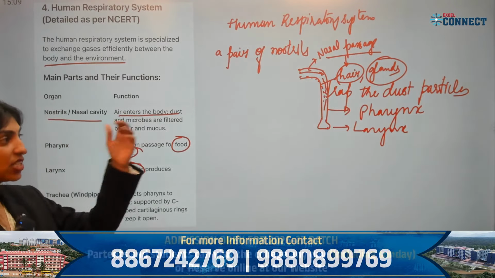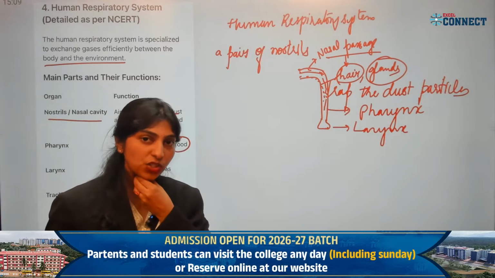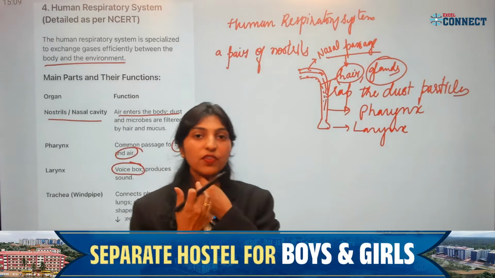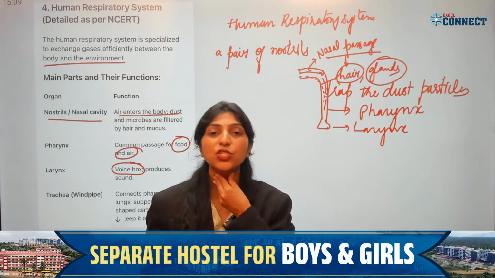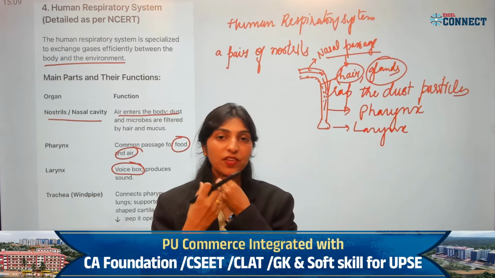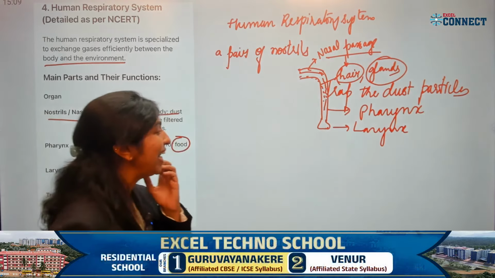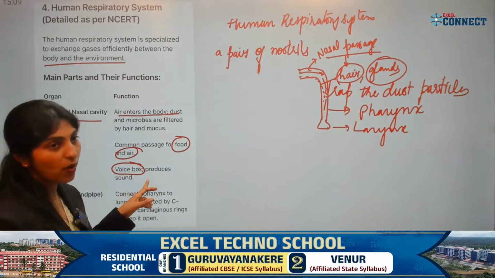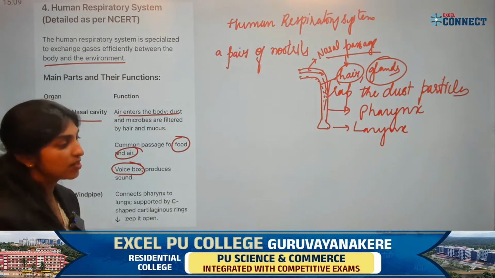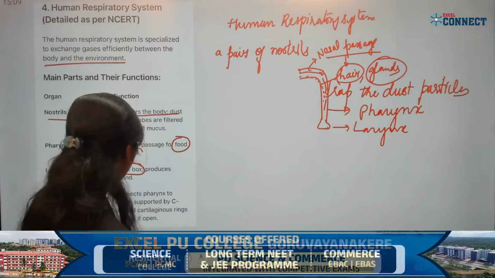Pharynx gives rise to the bulged structure here. Generally, you can feel that vibration when you speak. If you touch your throat part here, you can feel that vibration. That is nothing but a larynx, which is a voice box, or you can call it a sound box, where the sound is produced.